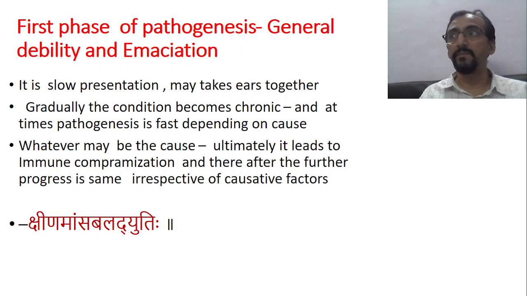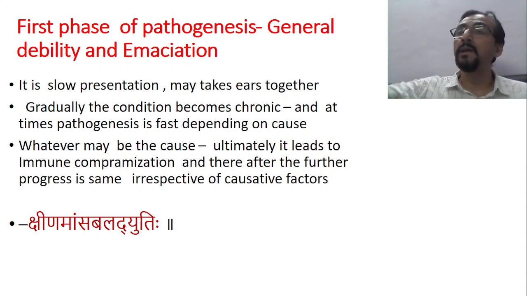It may take years together. Gradually the condition becomes chronic, and at times the pathogenesis is fast depending on the cause. If the cause is too potent, then pathogenesis may sometimes be fast. Otherwise, it is a very slow process, taking years together. Whatever may be the cause, ultimately it leads to immunocompromisation, and thereafter the further progress is irrespective of the causative factors. Once it reaches the stage of immunocompromisation, whatever may be the cause, the pathology is the same. The deteriorating condition of the patient is the same for all the causes.